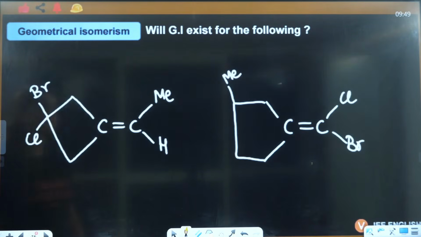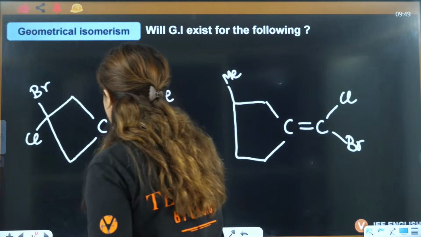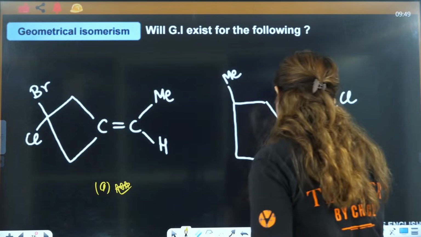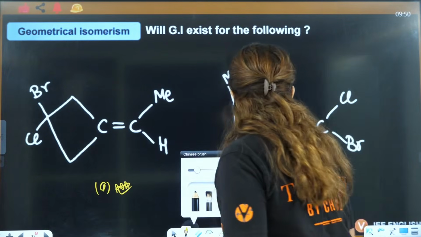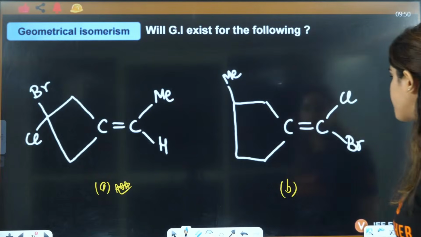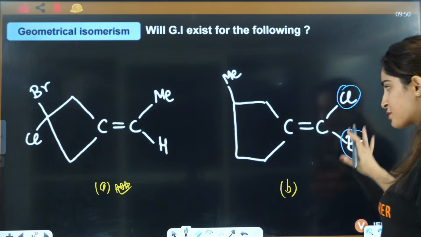Okay. Let's see this one. This one is very important, quite important. So please, you have to see this carefully. Okay, let's firstly talk about this one. Chlorine, bromine are different. Okay, condition followed.